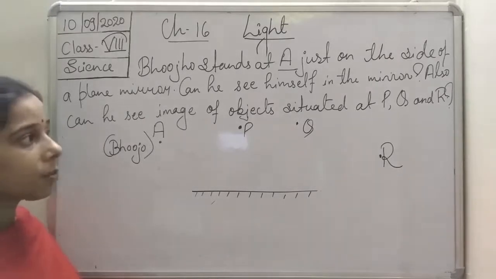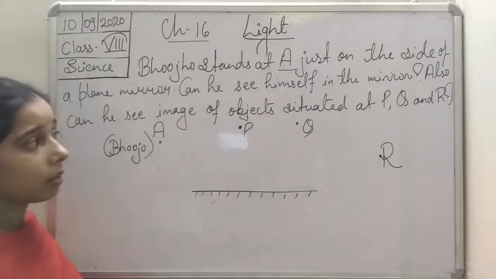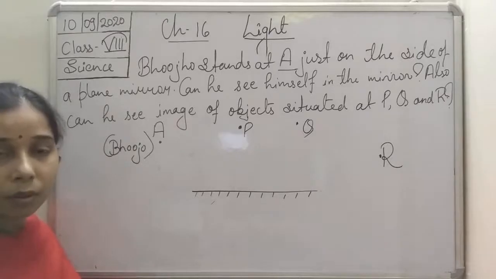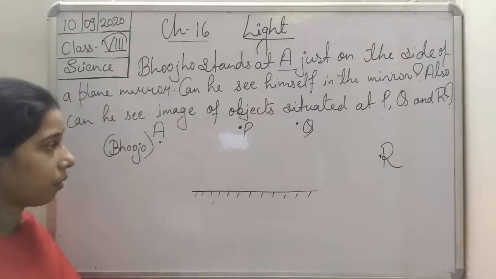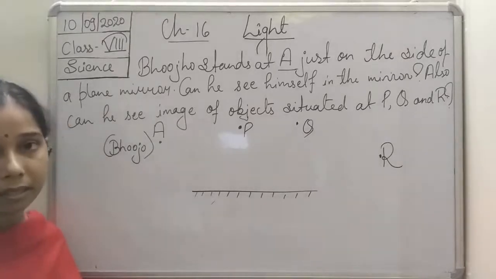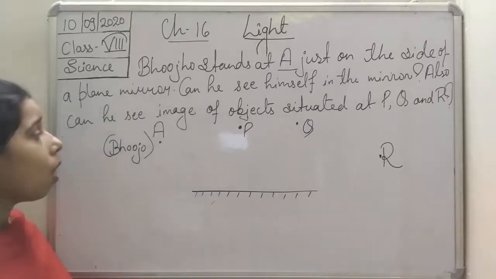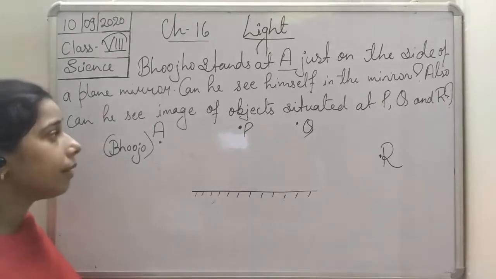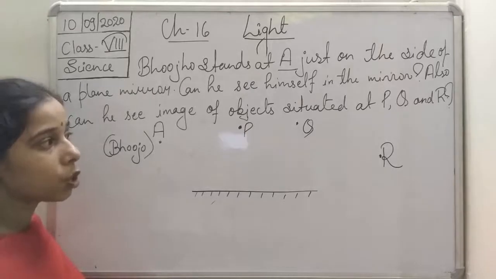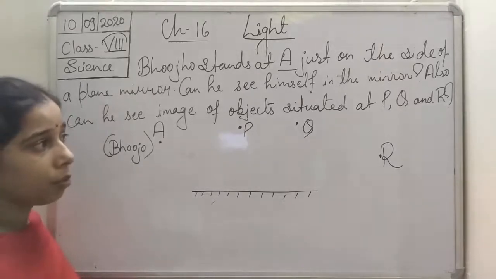Can he see himself in the mirror? His image will be formed on the mirror. It means the image of the Bujo will form, only then can he see himself in the mirror. Also, can he see the image of the object situated at P, Q and R?